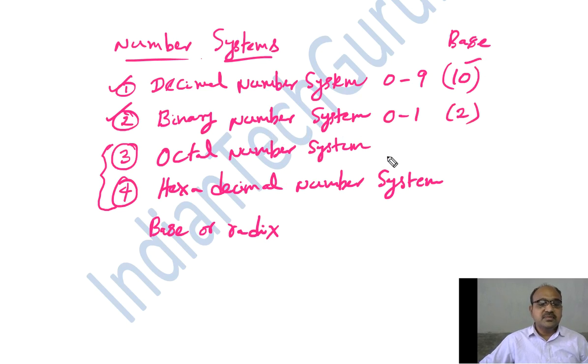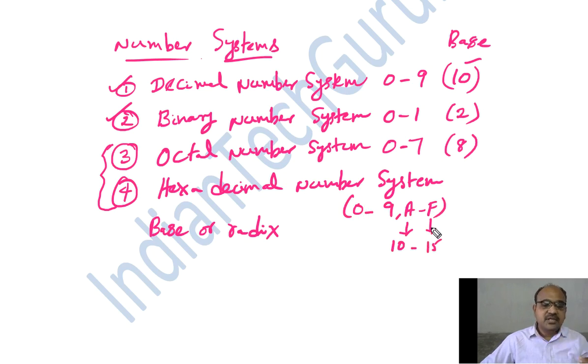In the octal number system, the numbers are 0 to 7, so the base is 8. In the hexadecimal number system, the symbols are from 0 to 9 and A to F, where A represents 10, B represents 11, C represents 12, D represents 13, E represents 14, and F represents 15.